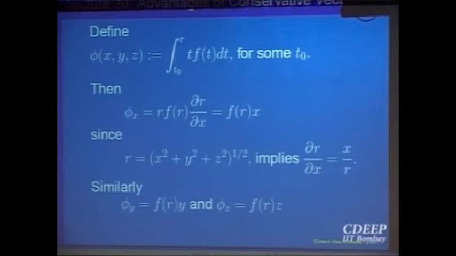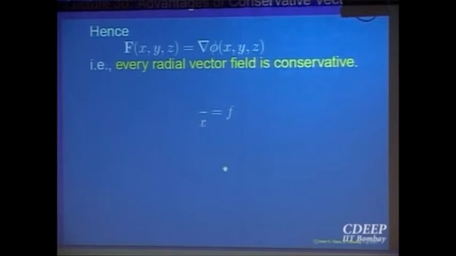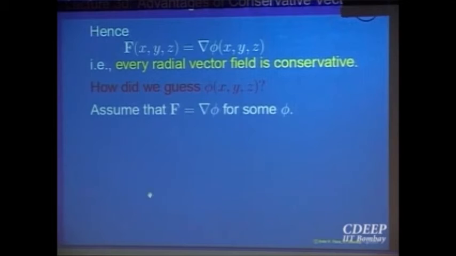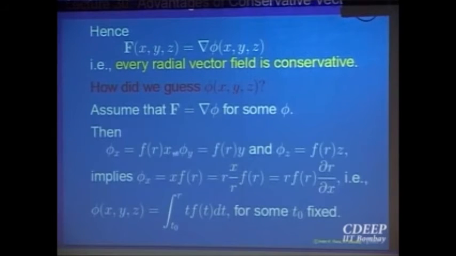So this is how you will guess. That is how one guesses the thing. So this is what I have written. So what we have shown is every radial vector field is conservative. How did we guess it? As I just said now, if you want to say that that is true, then phi x must be this, phi y must be this, phi z must be this. That gives you a hint. Yes, phi should be defined that way.